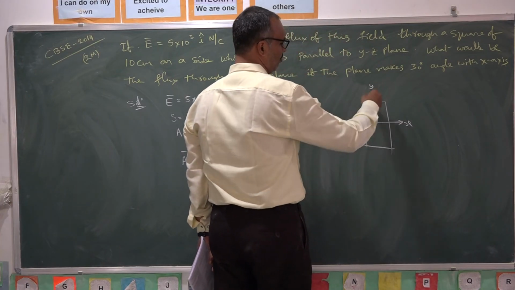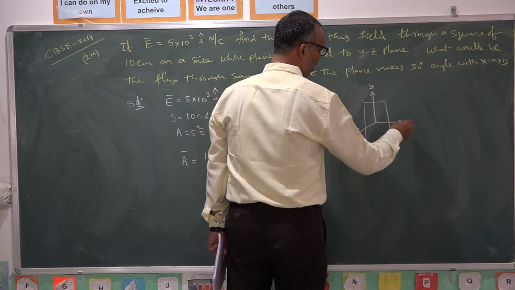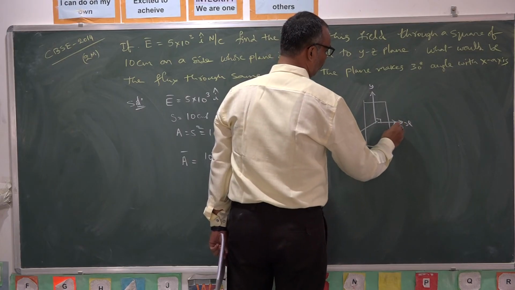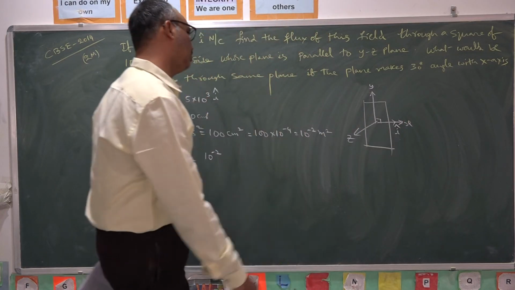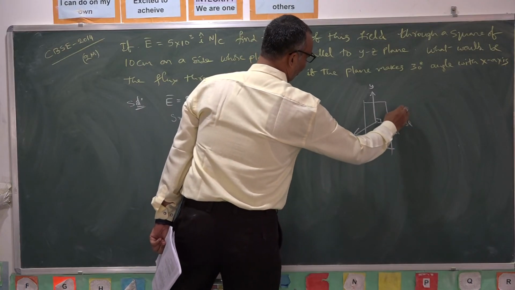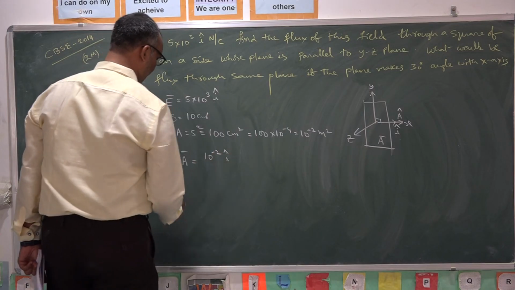If the given plane is in the YZ plane, the x-axis will be normal to that. So in this direction the unit vector is I cap. So the direction of this area vector, A cap, is nothing but I cap.